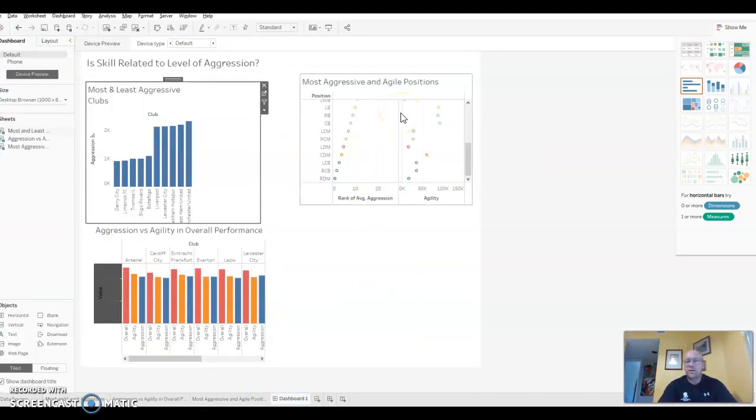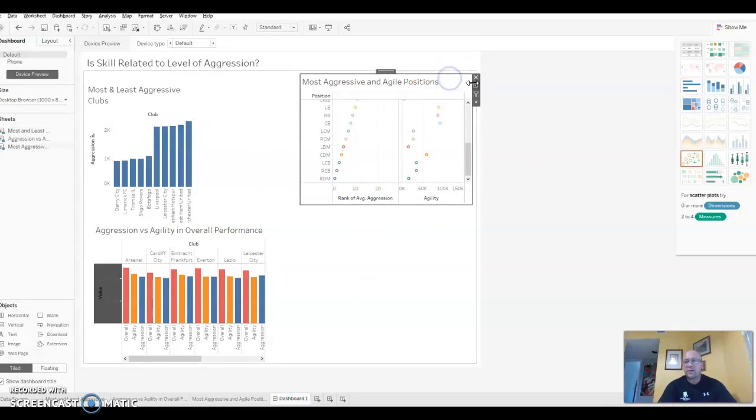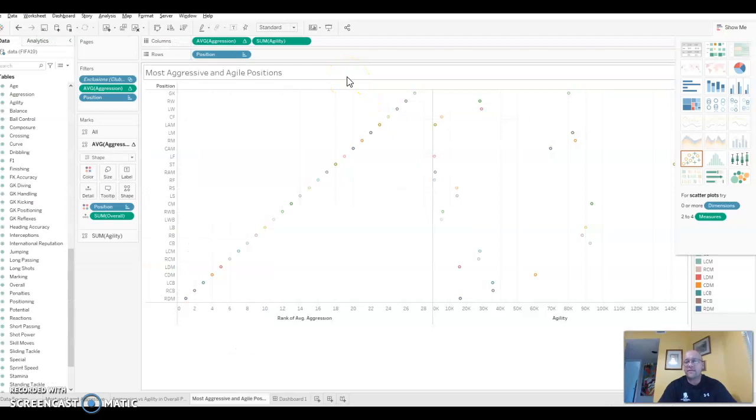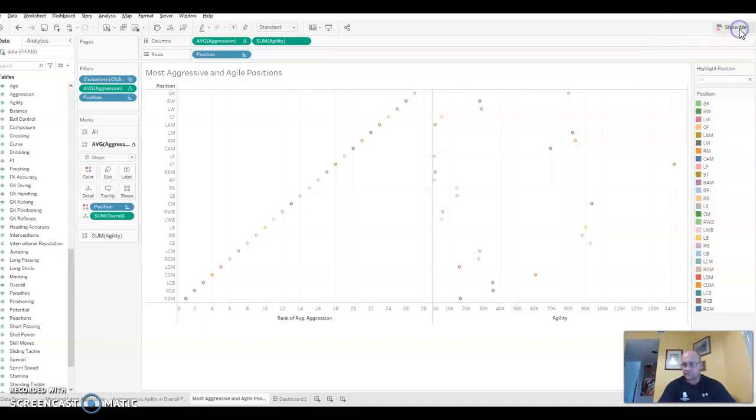Next, we'll move on to most aggressive and agile positions. What I was curious to see here is whether a level of aggression is the same as a level of agility, and in particular how they relate to individual positions on a team. From the data, we're able to identify that goalkeepers, as an average across all of the teams, have the highest level of aggression. So I was curious to see whether goalkeepers would also have the highest level of agility, or in fact, was there a difference? And what we found out was that there is actually a difference.